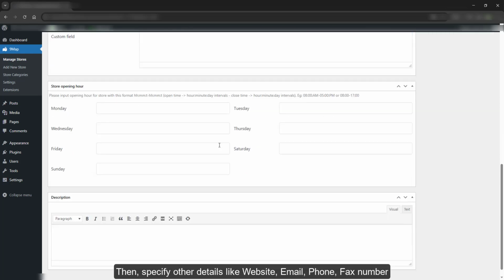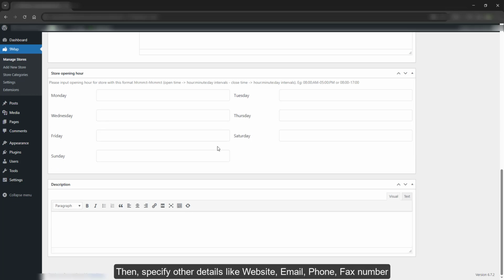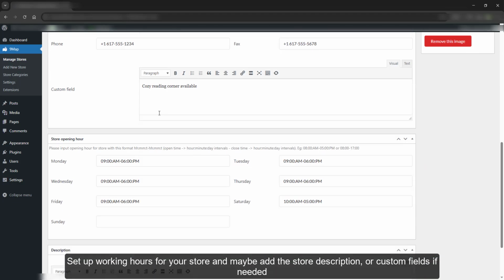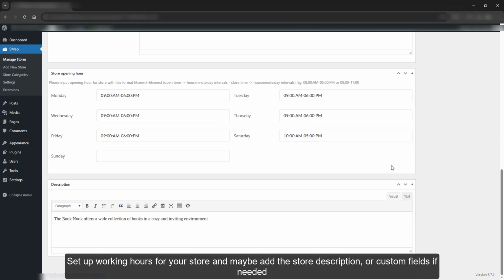Then, specify other details like website, email, phone, and fax number. Set up working hours for your store, and maybe add the store description or custom fields if needed.